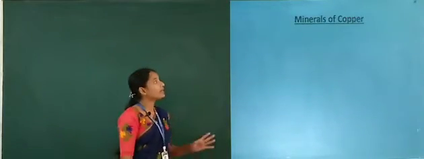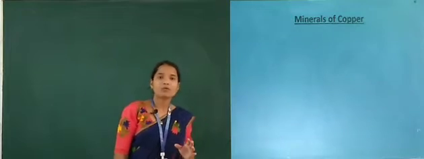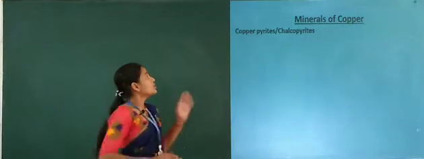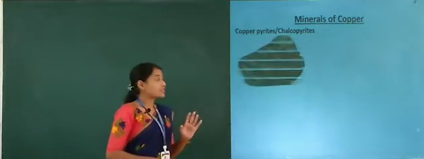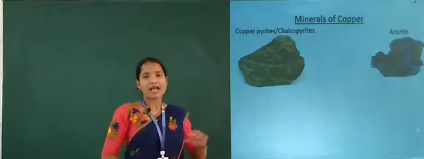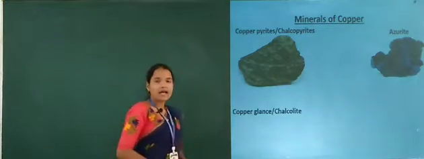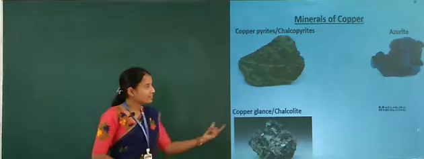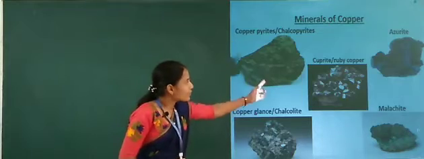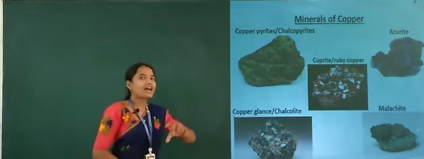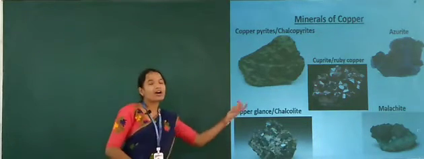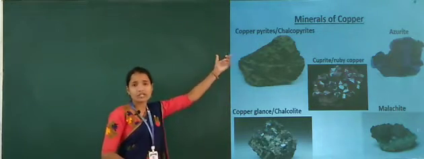Next are the minerals of copper. What are the minerals of copper? The first is copper pyrites, also known as chalcopyrite. It looks like this. The next is azurite, which has a shiny bluish color. Then there are copper glance as well as chalcocite. Next is malachite, and then cuprite or ruby copper. Azurite as well as cuprite or ruby copper have some interesting characteristics. These are all the minerals of copper. The most important one is copper pyrites.